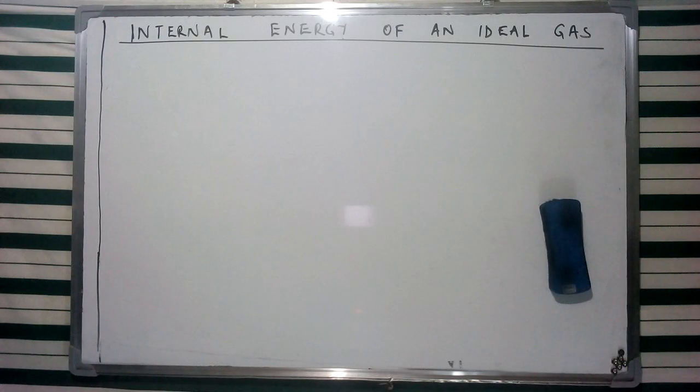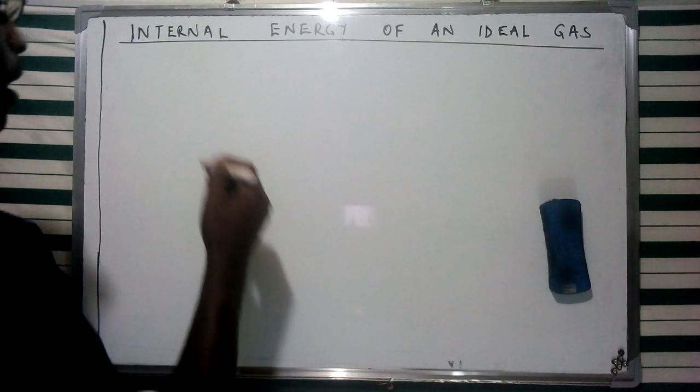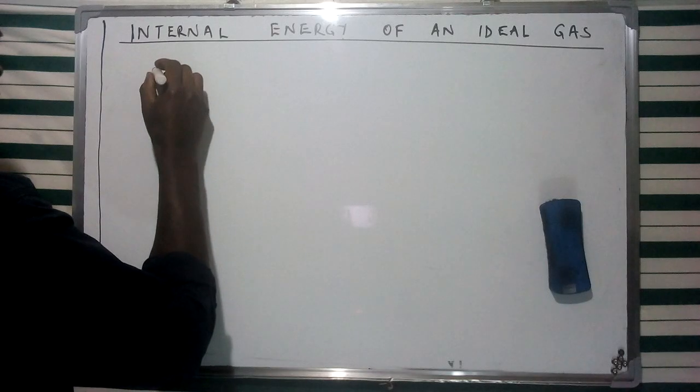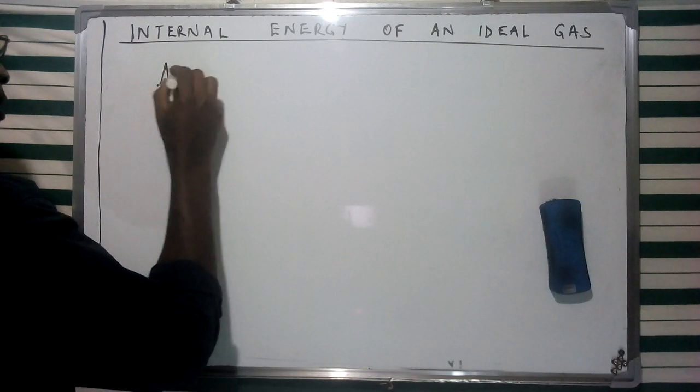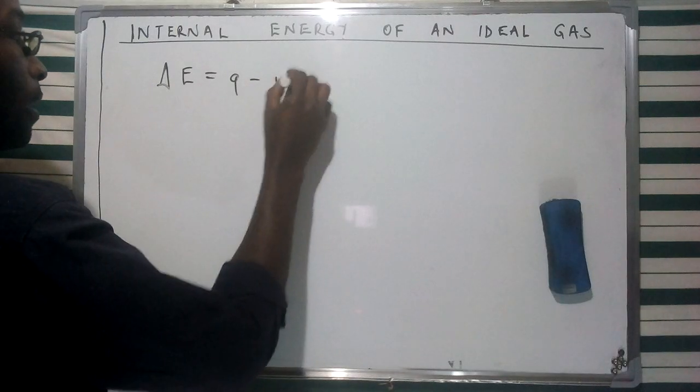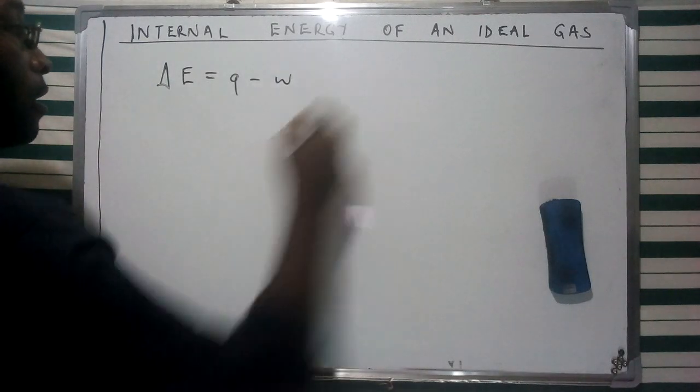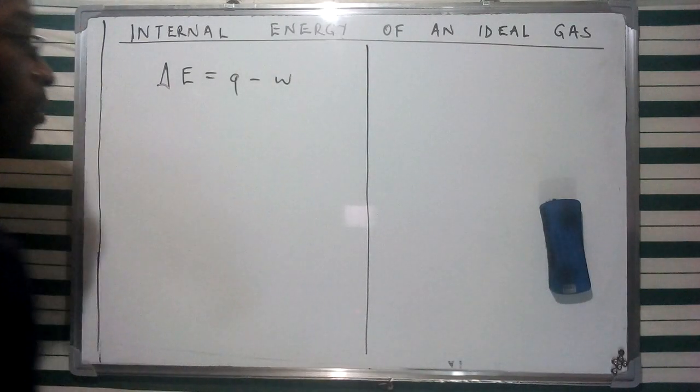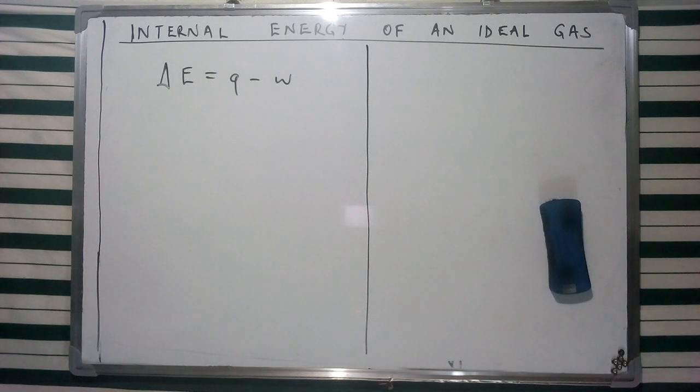So as we had said earlier, we can illustrate or use the first law of thermodynamics using this equation, ΔE = Q + W. So this is the first law of thermodynamics, which is being expressed as such.